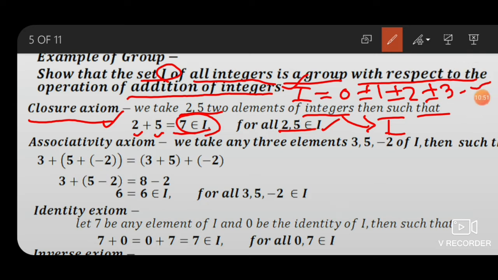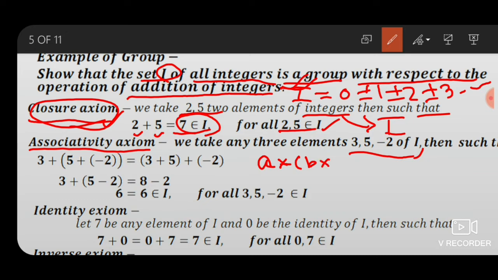We can say that integers satisfy the closure axiom. Now the associative axiom. We take any three elements of this set, 3, 5, -2 of I, such that (a star b) star c equals a star (b star c).